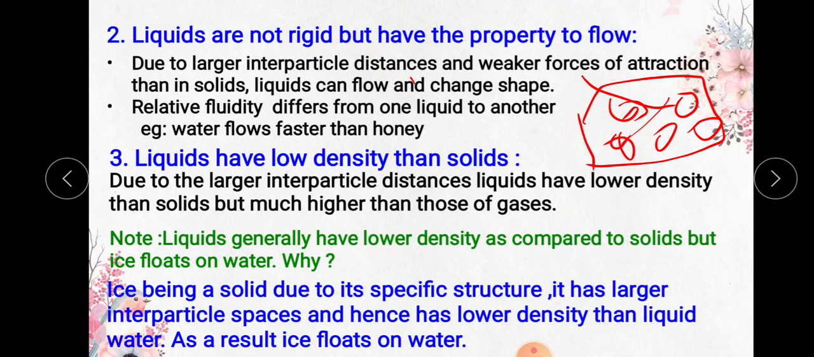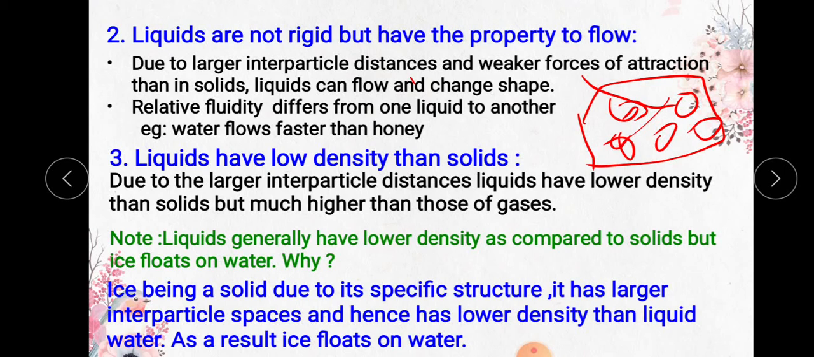For example, liquids generally have lower density, as I told you. Solids have more density. What is density? Mass per unit volume. For example, if you take an iron and a cotton, iron weighs more because it has more mass per unit volume. All its particles are arranged tightly, and in cotton the particles are arranged a little loosely.